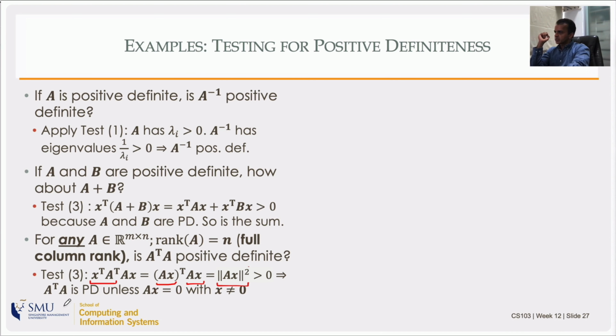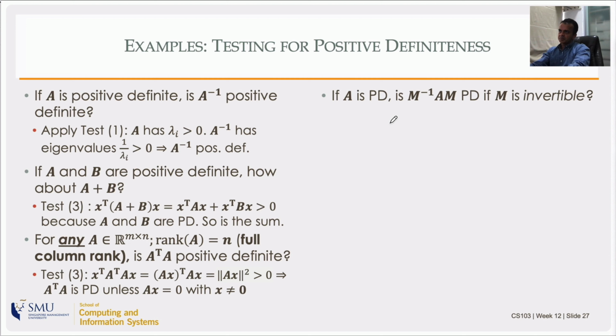is not 0. So A transpose A is positive definite unless Ax equals 0, which means either x equals 0. It cannot be that Ax equals 0 without x being equal to 0, because we said that A is a full column rank. That means A transpose A, which is an n by n matrix, is a full rank matrix. Its rank n is the same as the rank of A. So you cannot have a null space. That means you cannot have a non-zero x giving you a 0, and that's why the gram matrix is positive definite.